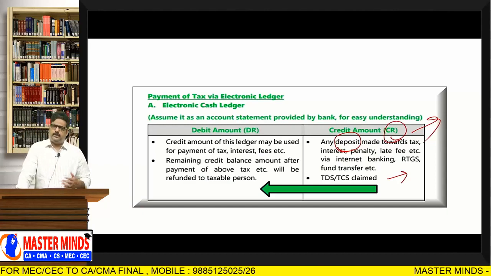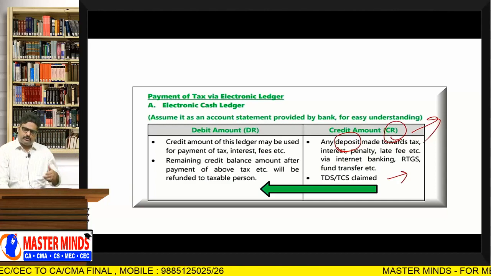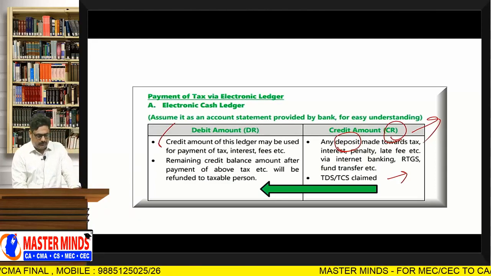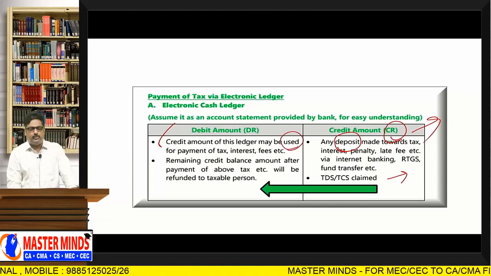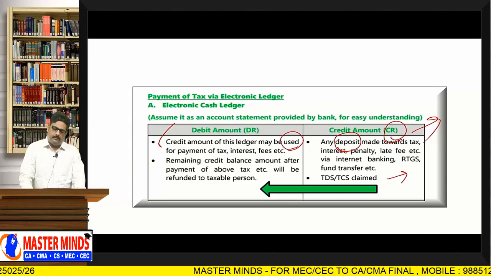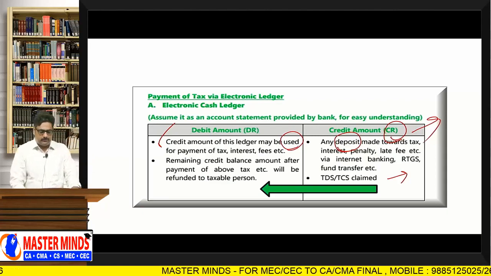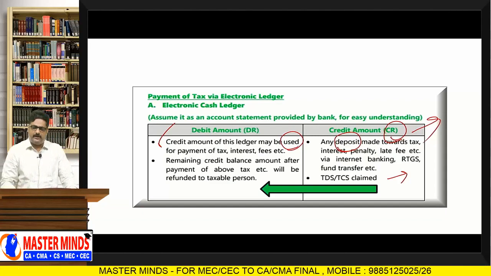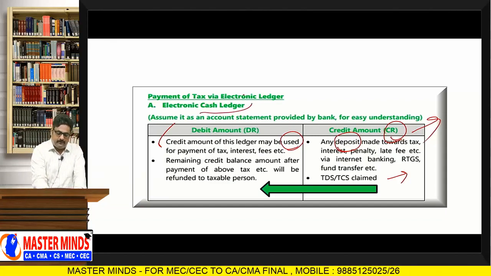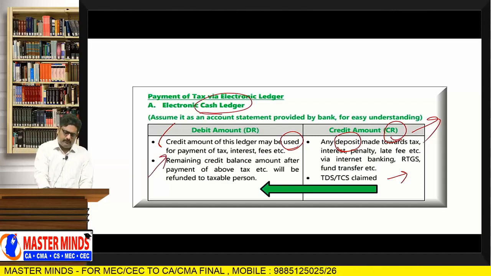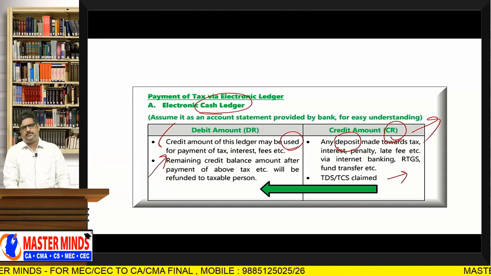When the money is actually used to pay any tax, interest, penalty, it will be debited to the electronic cash ledger. And if any surplus is there in the electronic cash ledger, that amount can be claimed as refund. When you are claiming the refund, it will be debited in the electronic cash ledger.